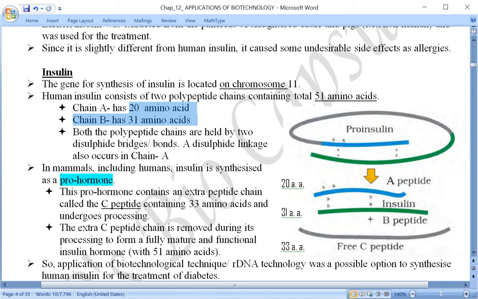Now the question is how these two polypeptides remain together in order to be functional, so that it is able to lower the blood glucose level.